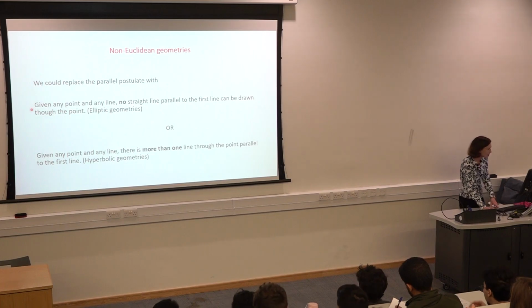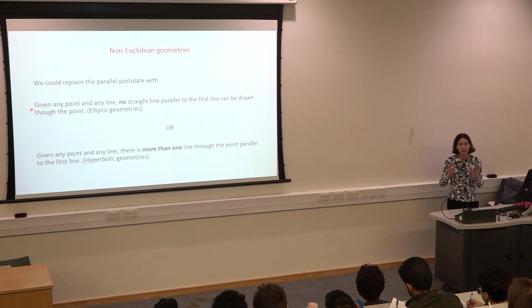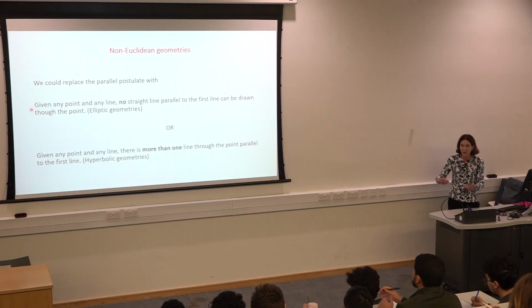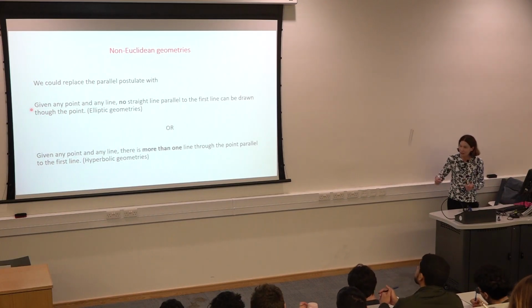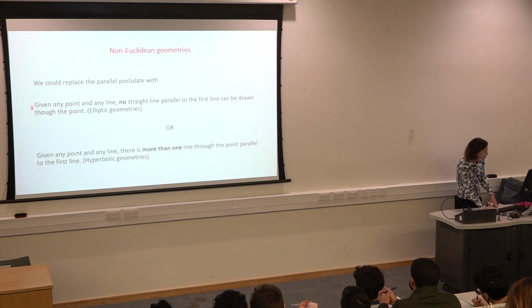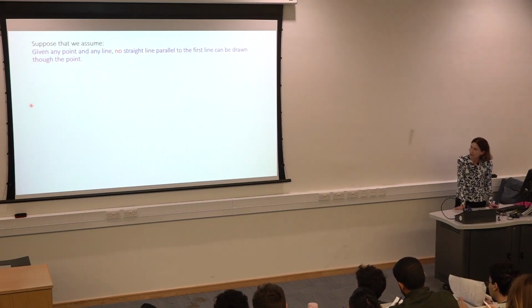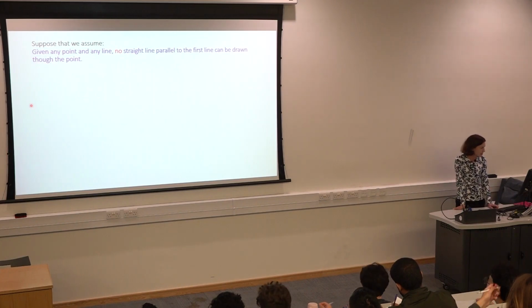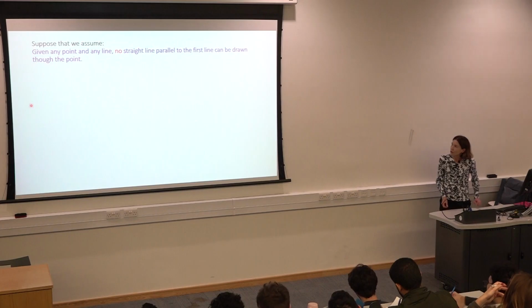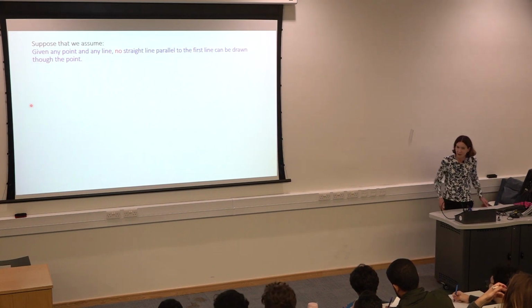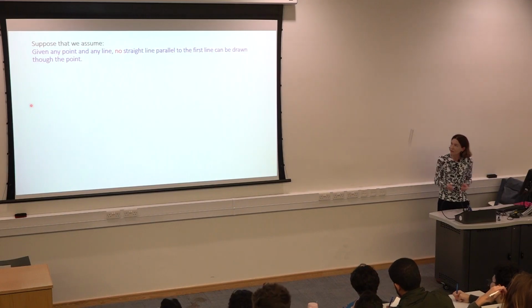Remember, people were trying to prove the parallel postulate is false by assuming it's false and getting a contradiction. This didn't happen. So let's see what happens if we do assume that this is false. I would like to look now at what maths looks like if we assume this: given any point and any line, you cannot draw a straight line parallel to the first line through the point. Yes, this means infinite lines.